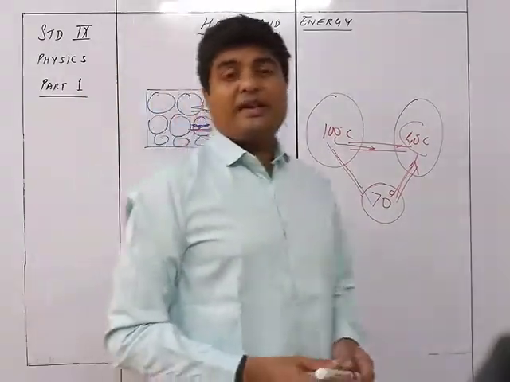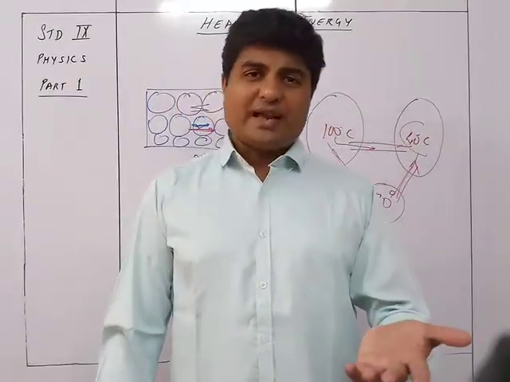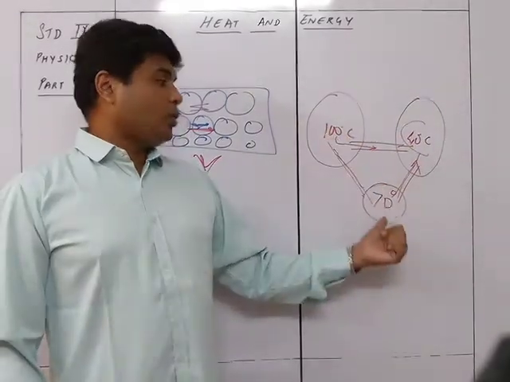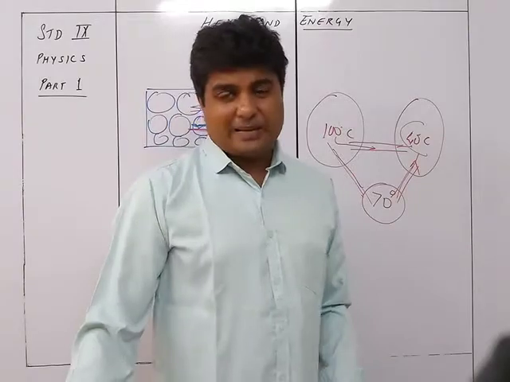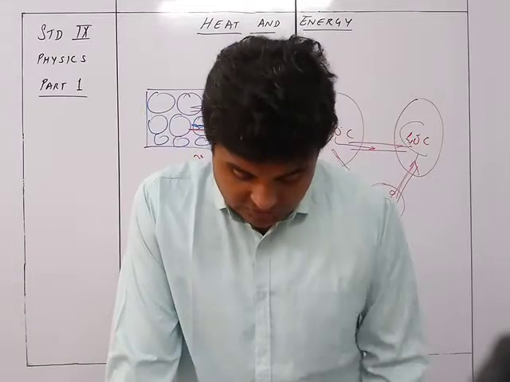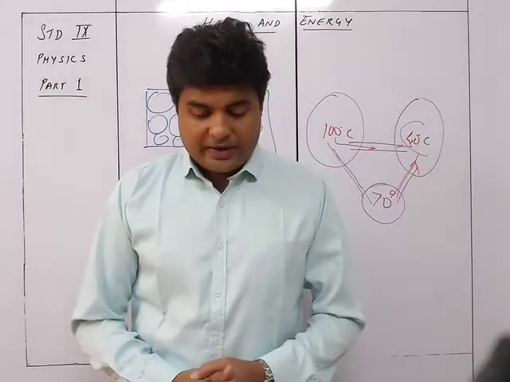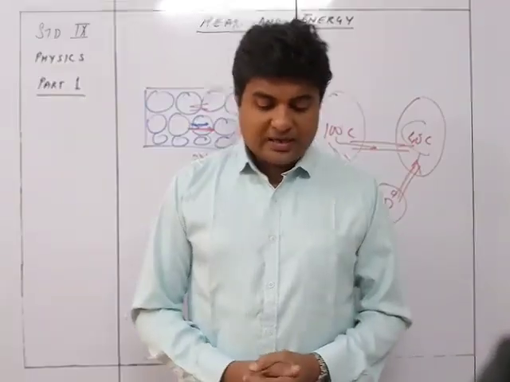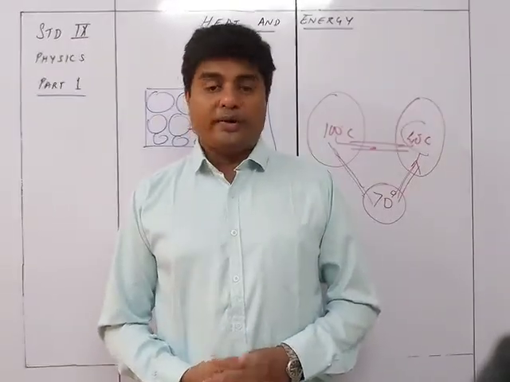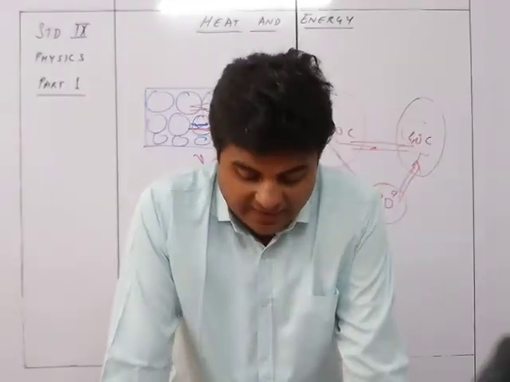So that's why we see that when the hot body is kept in contact with the cold body, the hot body loses its energy, whereas the cold body accepts the energy. The hot body cools down, whereas the cold body heats up. So the heat is transferred from one object to another object. When a hot body is kept in contact with a cold body, the cold body warms up and the hot body cools down. That is, the internal energy of the cold body increases and that of the hot body decreases. Thus, energy is transferred from the hot body to the cold body when they are placed in contact.